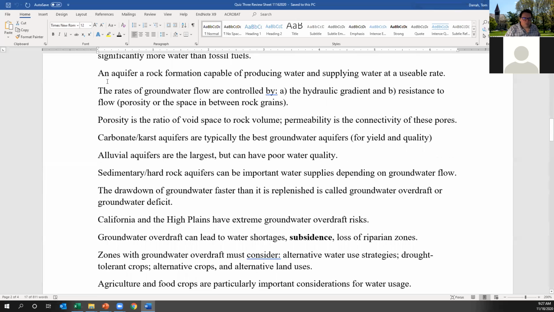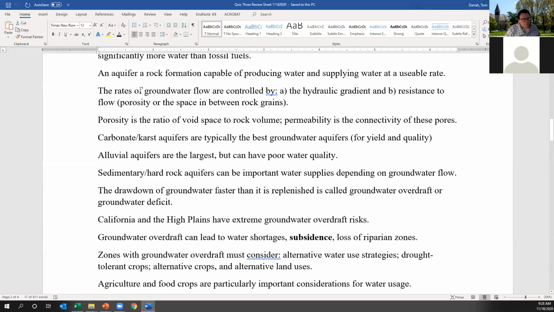So some of the general terminology of water resources, particularly in the environment: an aquifer is a rock formation capable of producing water and supplying water at a usable rate. The opposite of an aquifer is an aquitard, which is not capable of producing water and supplying water at a usable rate. What differentiates those two categories is that aquifers typically have rocks that have enough pore space to have water stored in them. The amount of space between the grains tells you how much water can fit in a rock. Aquifers tend to have high porosity and good connectivity between the pore spaces. Aquitards tend to have low porosity and low connectivity between the pore spaces.